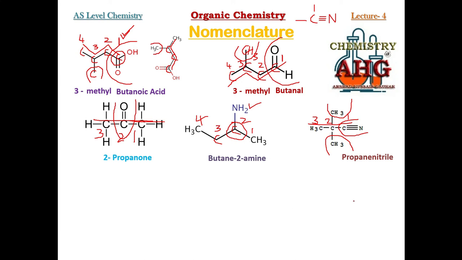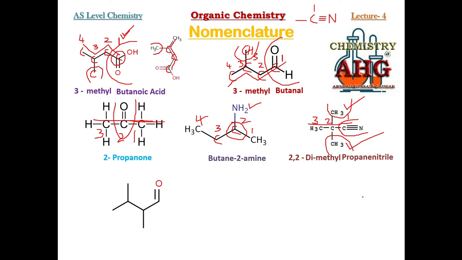There are 2 branches. This branch, it is methyl. This is also a methyl. So 2 methyl. So you will write down dimethyl. And these 2 methyl, they are present at which number? Carbon number 2. Since there are 2 branches, you are supposed to write down the number twice. 2, 2. Dimethyl propane nitrile. Next example.